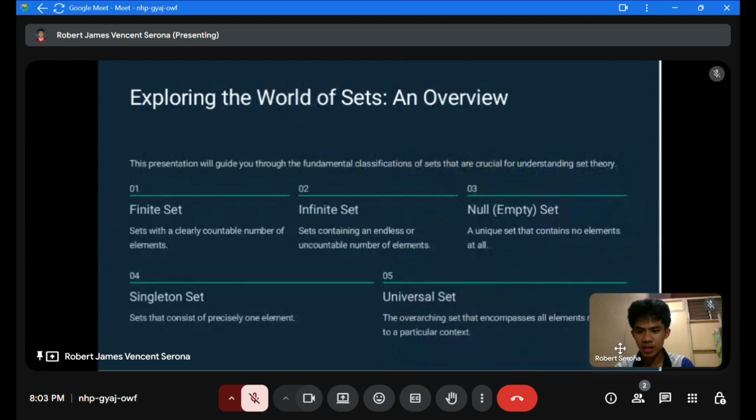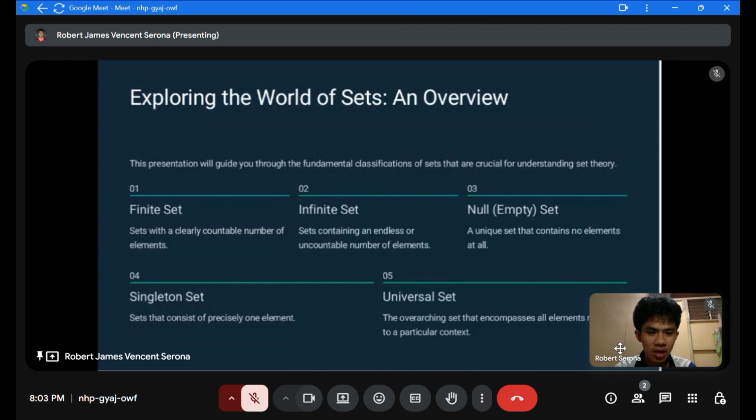Number 1, finite set. Sets with a clearly countable number of elements. For example, 1, 2, 3, or 3, 4, 5, 6, and so on. Number 2, infinite set. This is a set containing an endless or uncountable number of elements. For example, the set of all natural numbers 1, 2, 3, 4, or the set of integers -2, -1, 0, 1, 2.